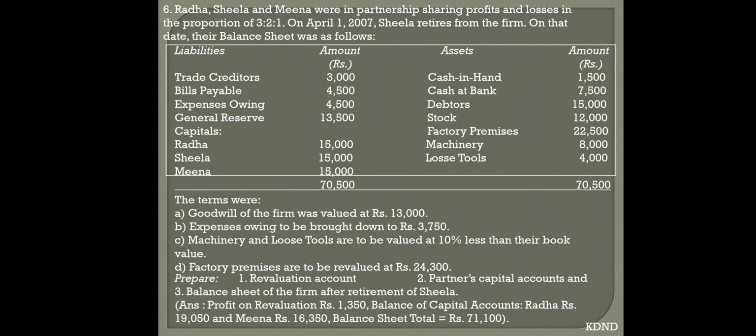Come to your balance sheet, write down machinery inner column 8000 less depreciation 800, outer column 7200. Besides that, write down loose tools 4000 less depreciation 400, outer column 3600.